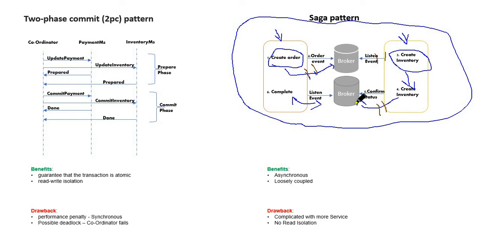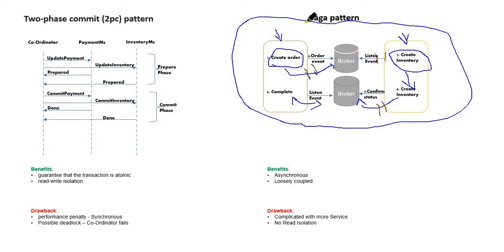Once the order gets a failed status, it will go and roll back the transaction. That way we make sure we commit the entire transaction, otherwise we are not committing any transactions.